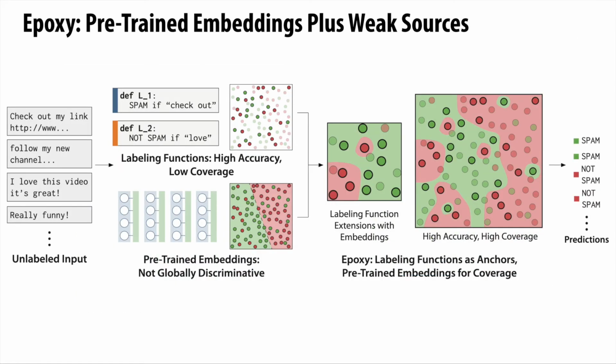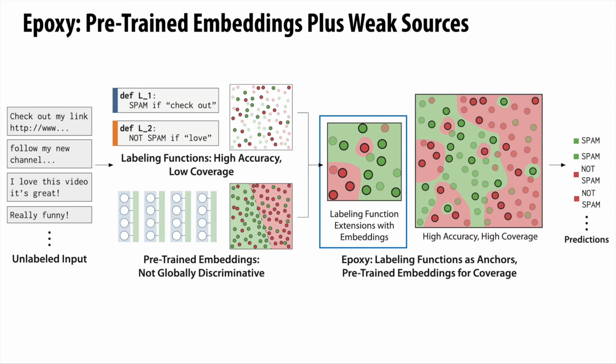Our insight with Epoxy was that, although the embeddings aren't globally discriminative, they're still locally informative and can be combined with labeling functions to improve coverage. Instead of using the pre-trained embeddings as features in an end model, we use them to create a distance between points and extend the coverage of our labeling functions. We simply use strategies like nearest neighbor search to extend labeling function coverage to nearby points in the embedding space.